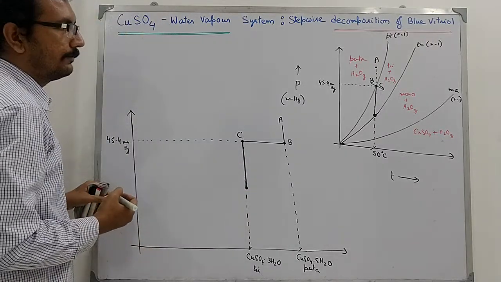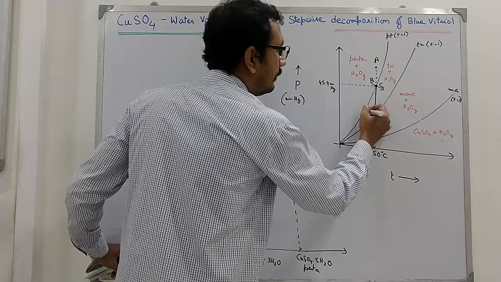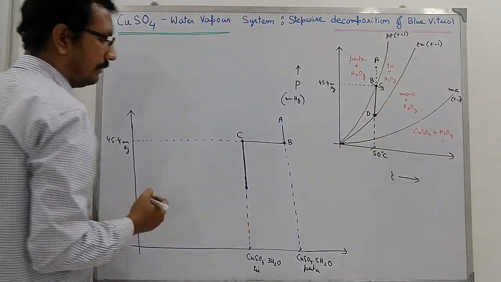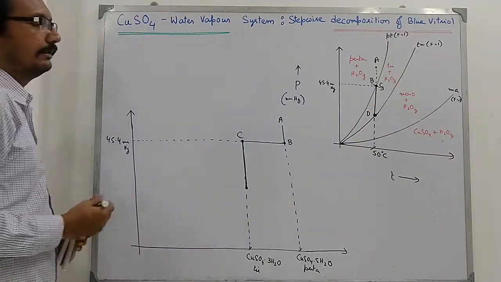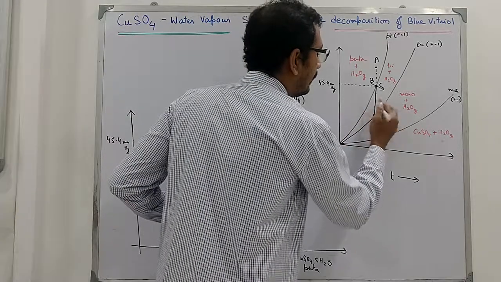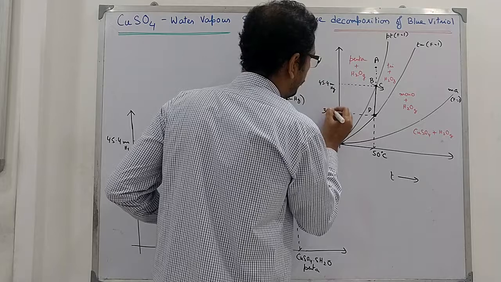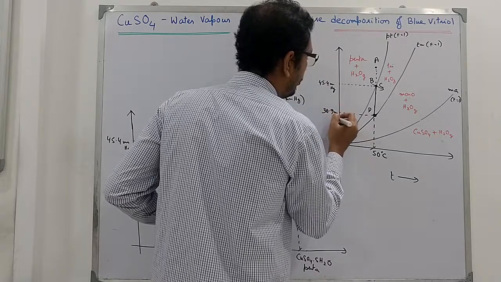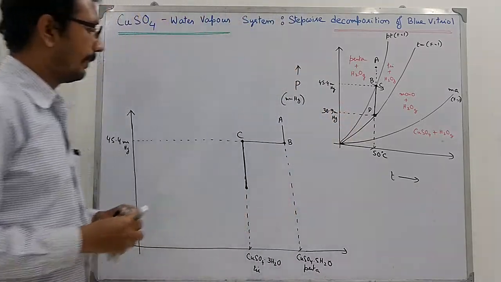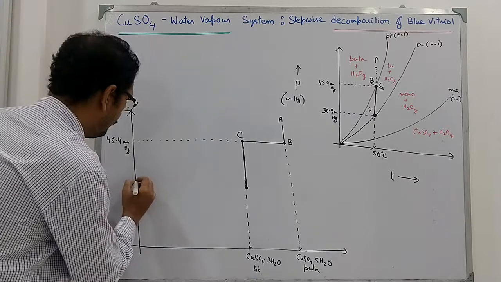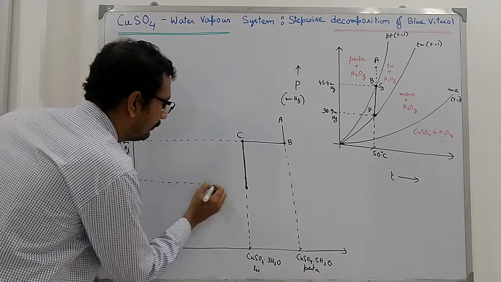Say it is D. At this point we have pressure 30.9 millimeter Hg.